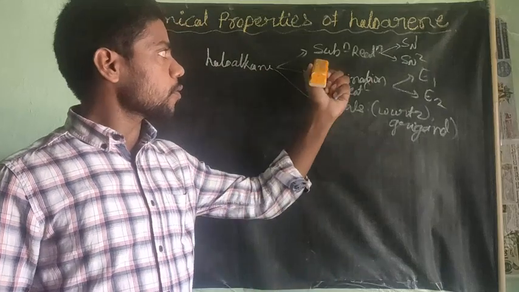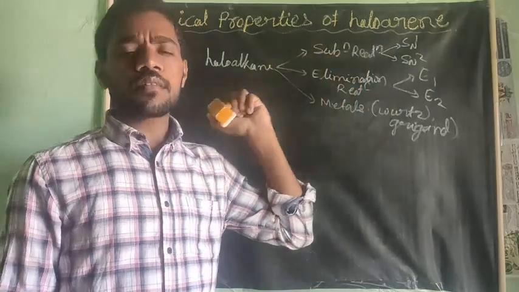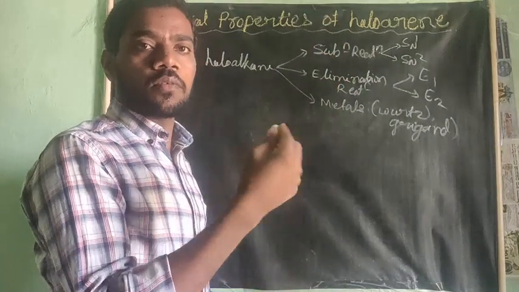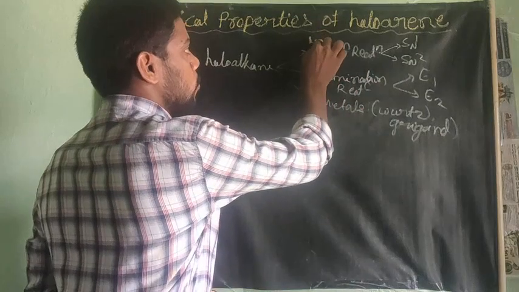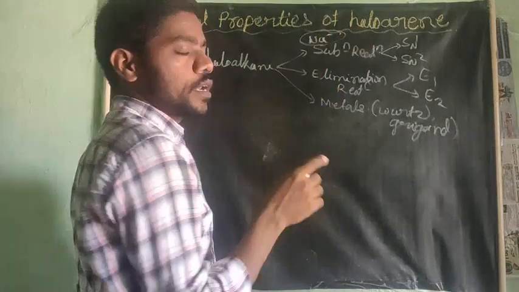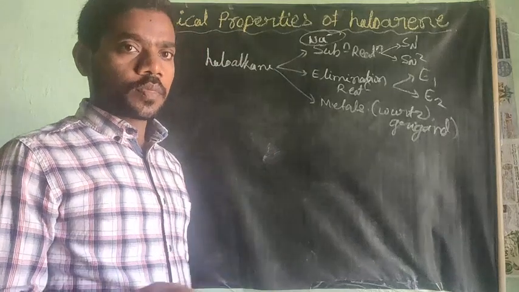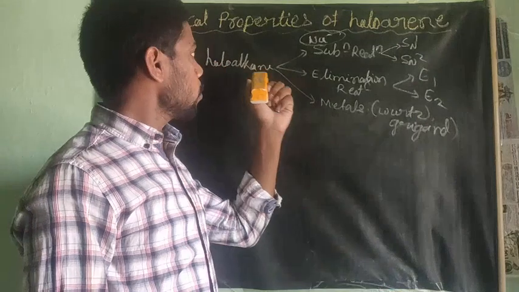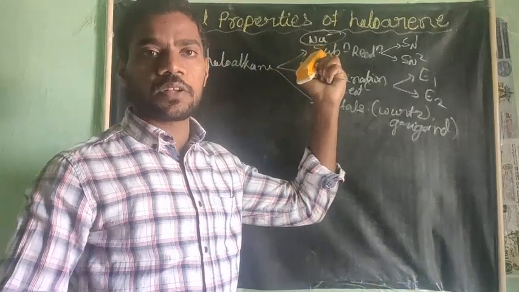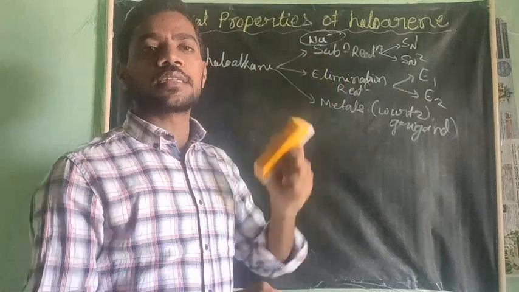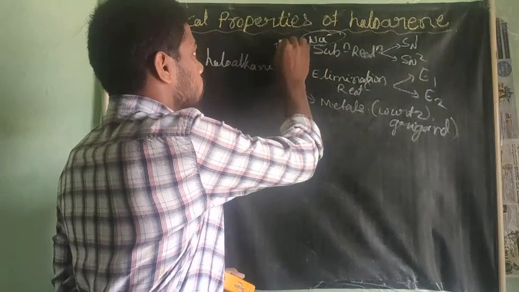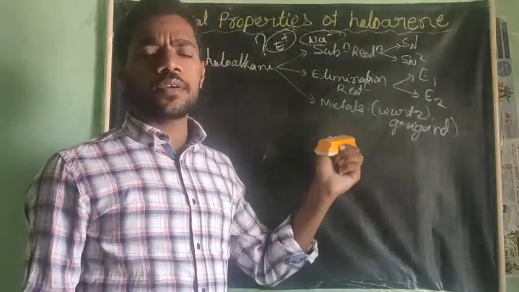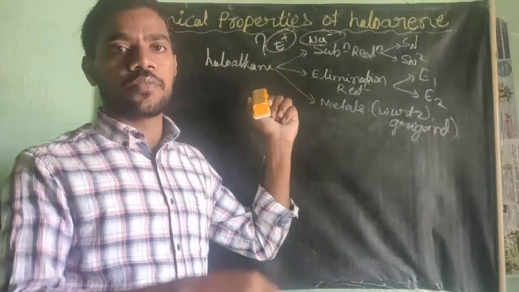In the substitution reactions, which could substitute either a nucleophile or an electrophile, we learnt only the nucleophile. And one more question I am asking. If you know the answer, just comment. Haloalkanes always involve only nucleophilic substitution reactions. These haloalkanes are not involved in electrophilic substitution reactions. Why? If you don't know, I will discuss it at the end of my video classes.